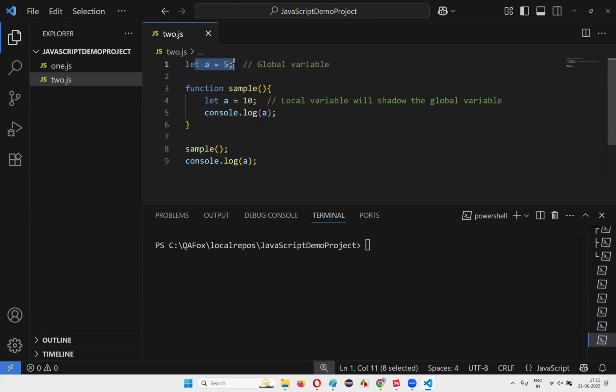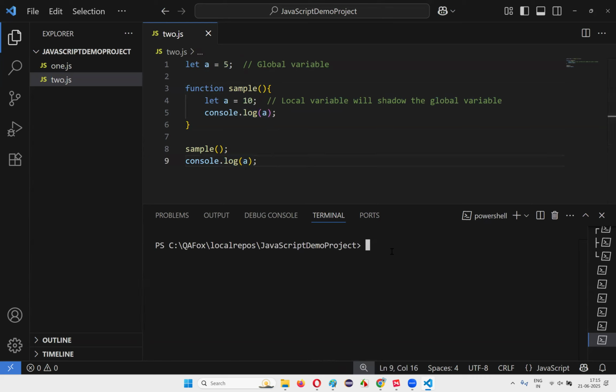The variables outside the function and within the function have the same name with different values. The variable inside the function will shadow the variable with the same name outside the function, that is the global variable. So here 10 will be printed within the function. Outside the function, the scope of this local variable is up to this function only, so the global variable will be given preference here. So here 5 will be printed.